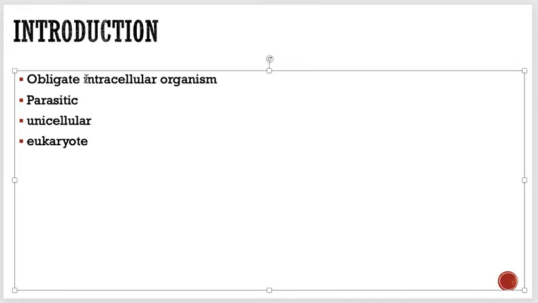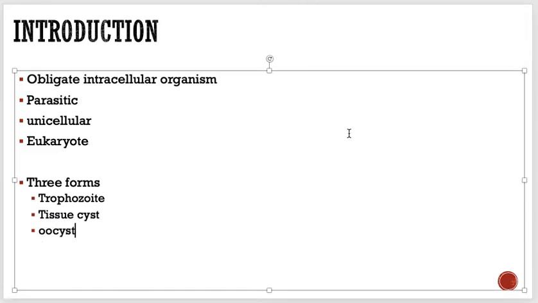Now this Toxoplasma gondii is present in three forms. What are those three forms? One is called trophozoite, one is called tissue cyst, and one is called oocyst. So these three forms exist of this one.